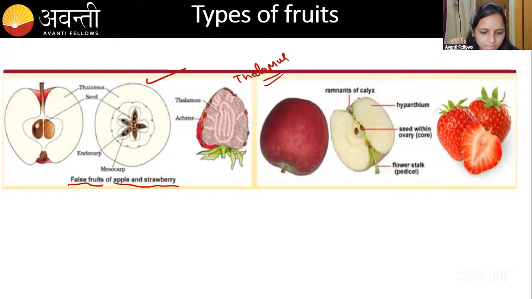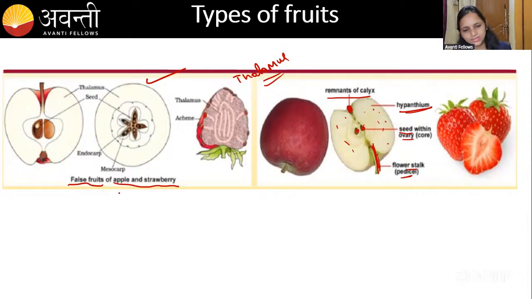For example, you can see, guys, this is a flower. If you cut the apple, this is the flower. The flower has the pedicel, right? The pedicel becomes the fruit stalk. Inside you can see the seed. You throw the seed outside. The seed is covered by the ovary. And this is the hypanthium, what you are eating nicely. And this is the remnant of the calyx. Calyx, you know that, right? Sepals. That remnant part you can see on the upper side of the apple.